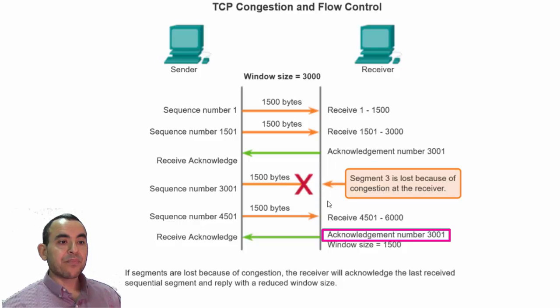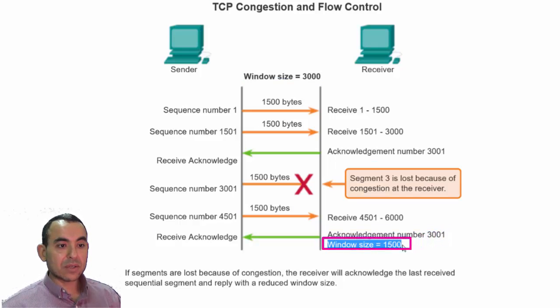In that case, sometimes what happens is that the receiver on the other side, instead of using a window size of 3000, sends back a window size of 1500 to indicate to the sender that it cannot receive more than one segment, and this is to avoid congesting the network. So the way TCP works is to reduce the window size to avoid congestion on the network.